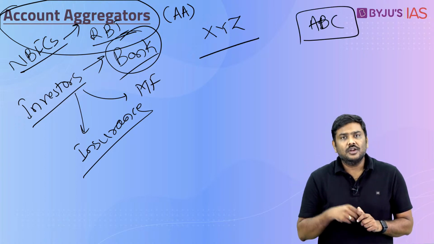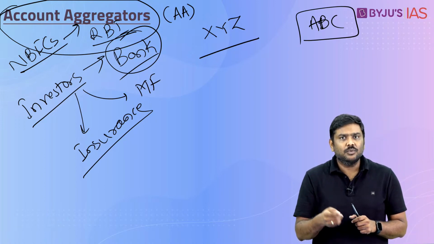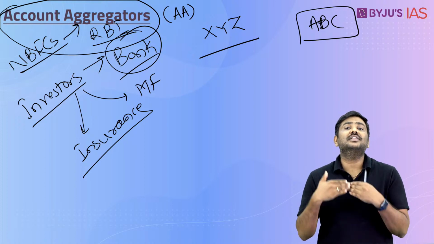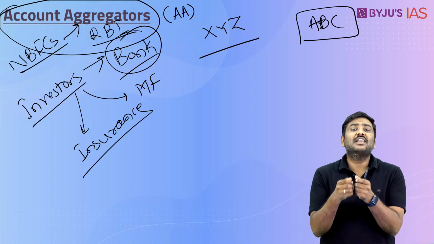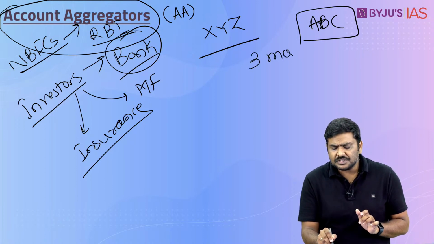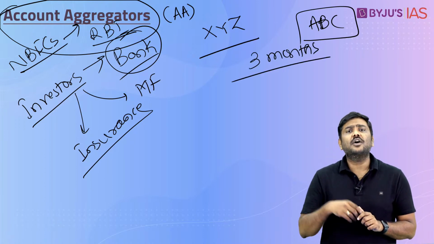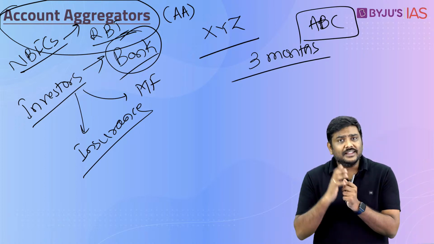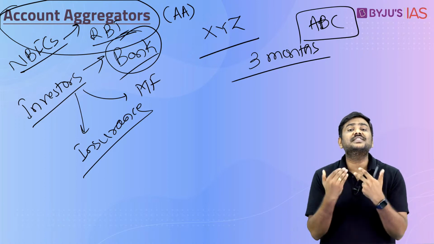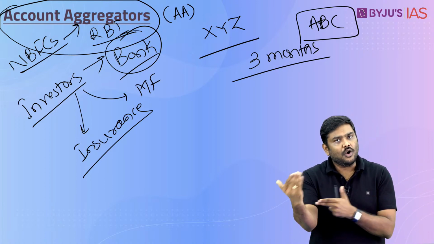Now once I apply for a loan, this particular bank ABC would want all the financial information with respect to the bank account that I have. For example, they will ask me to give data related to the last 3 months statements. They will ask me to provide all the investment data that I have in the market, so that they will have sufficient information to decide whether to give me a loan or not.